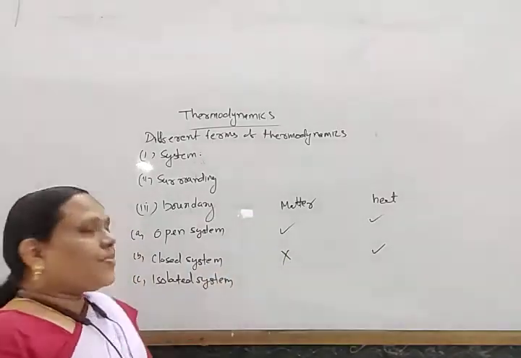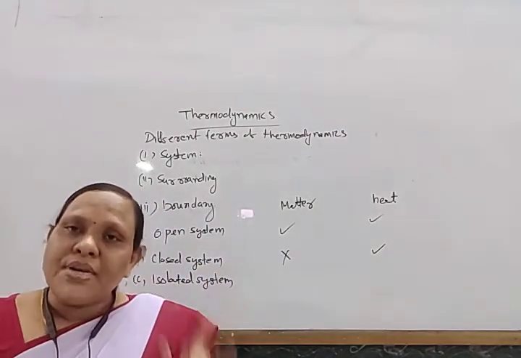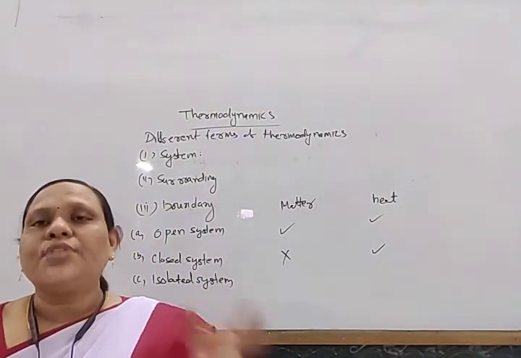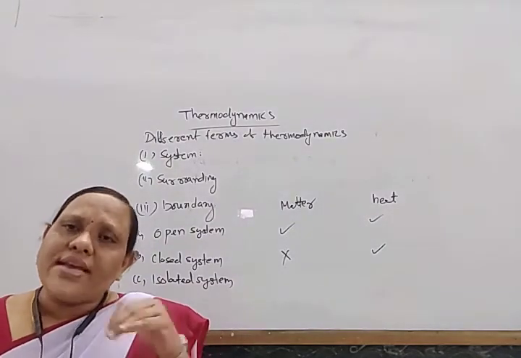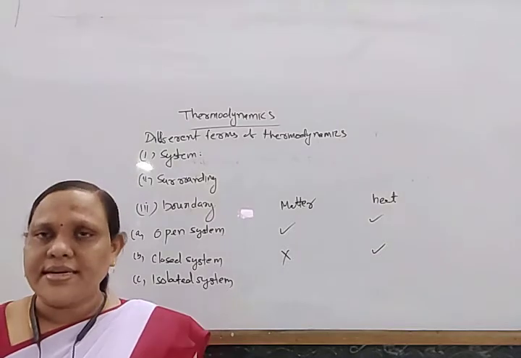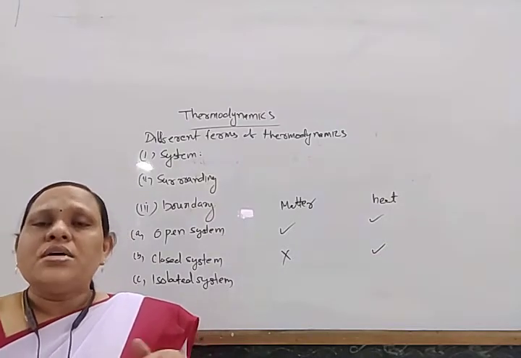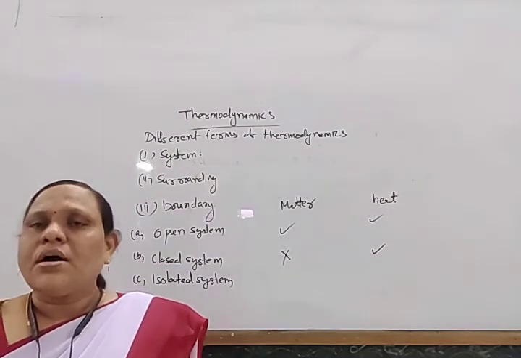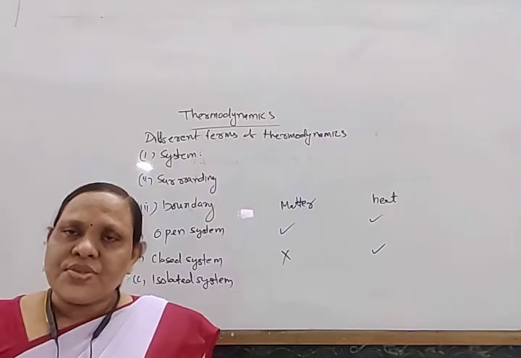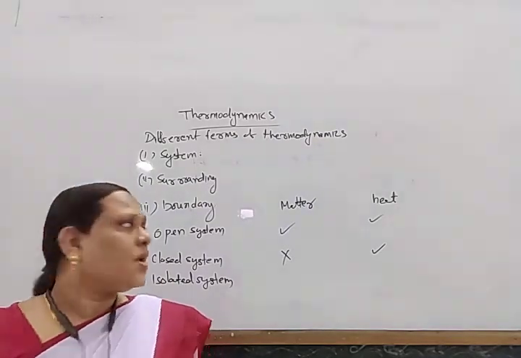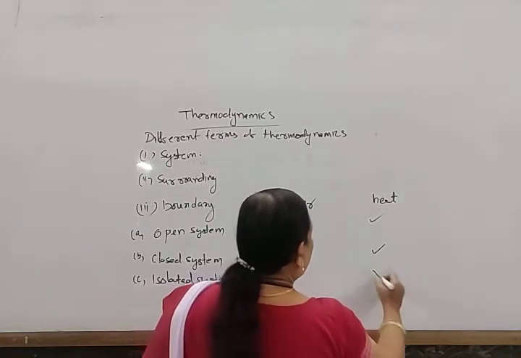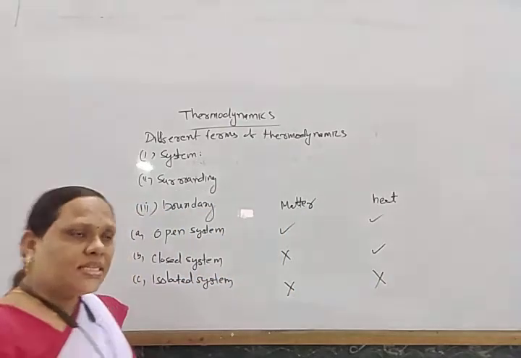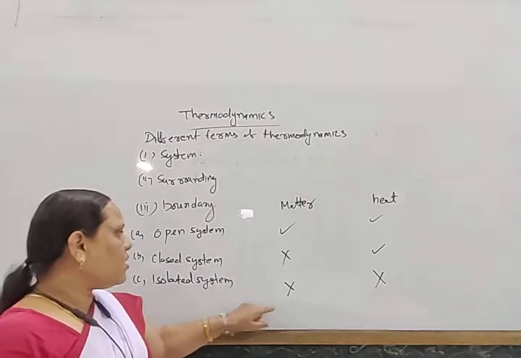An isolated system: suppose milk or tea is kept in a thermoflask. If it is kept in a thermoflask, then neither matter nor heat exchange takes place between system to surrounding or surrounding to system. So in this way, that is known as the isolated system. Neither matter nor heat exchange takes place, that is known as an isolated system.